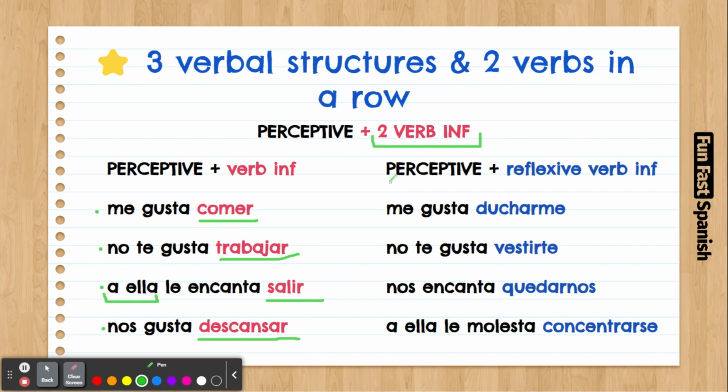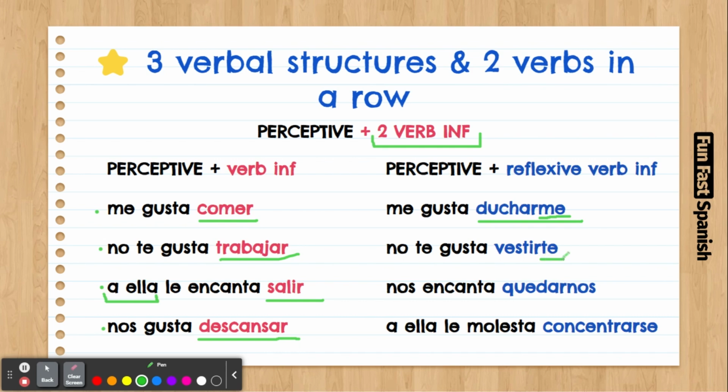But what happens if you have perceptive plus a reflexive verb infinitive? So it's exactly the same thing that happened before. Me gusta ducharme. And we have the "me" because "a mí me gusta" is the first person. I like. Me gusta ducharme. No te gusta vestirte.